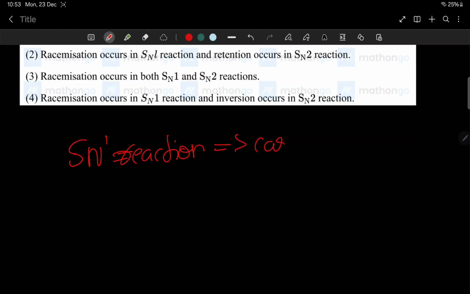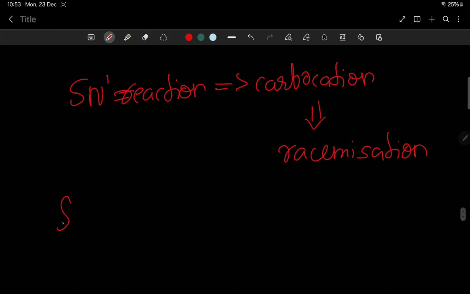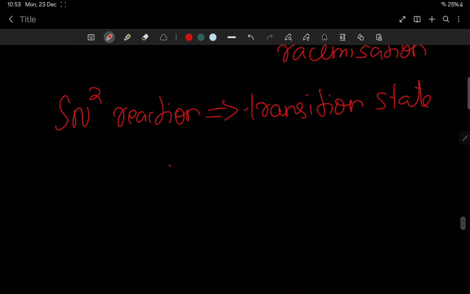Carbocation, racemization. I learned it like this. SN2 reaction means transition state. In SN2 reaction, the thing is that it has a transition state.